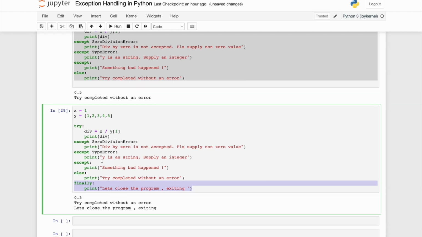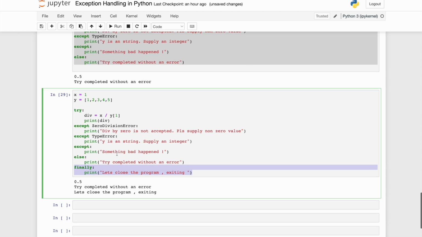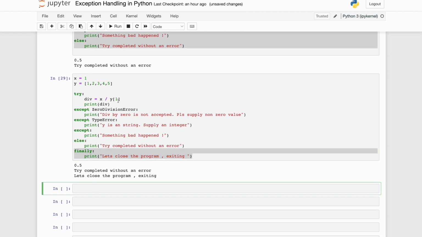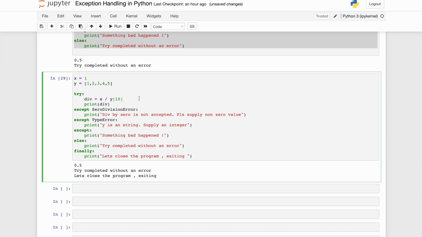Now what is the use of all these things? Before that, let's see one more time how it gets executed. Let me just tweak it, and I made y subscript 10, right? So I'm trying to access some element which is clearly not present. Now let's see what will happen.